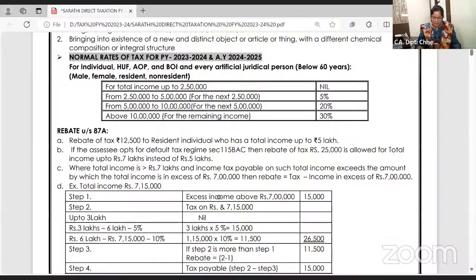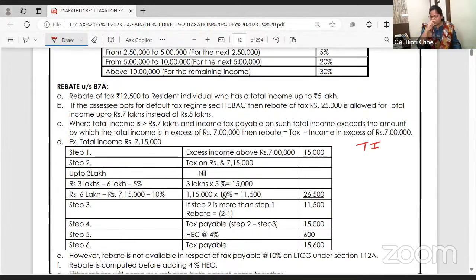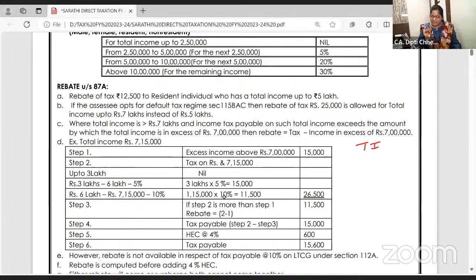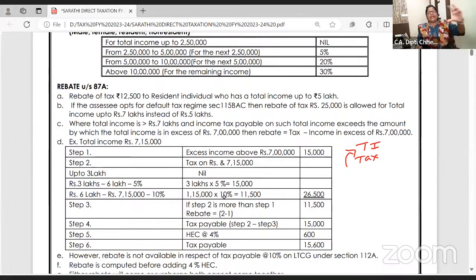Let us begin with normal tax rates now. One thing I want to clear over here, see what I am writing. If you want, you should write it as a punchline. Tax is always calculated on total income. Normal income, slab rates for individuals and HUFs. Special income, special rates. So, tax is always calculated on total income.